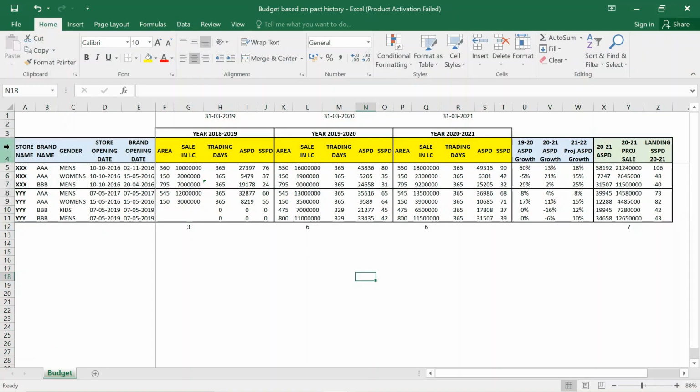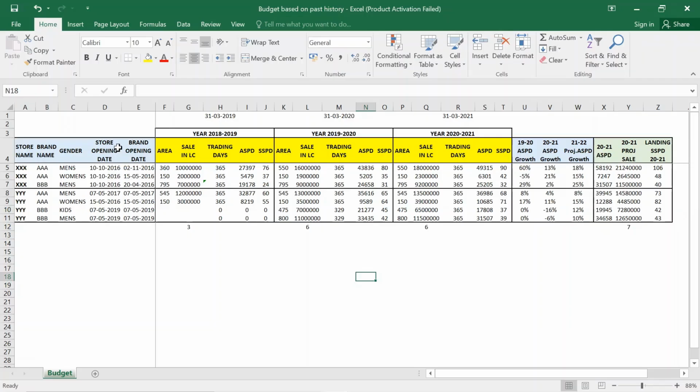The first is store name, the name of the store, then brand name and gender. This format is typically made for an MBO, because the store has multiple brands and the brand has multiple genders. If you want to make the budget for your EBO store, then replace the brand name with subcategories. You keep the store name and replace the brand name with subcategories.